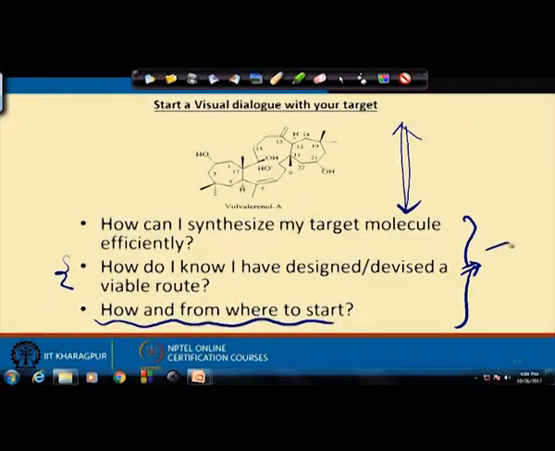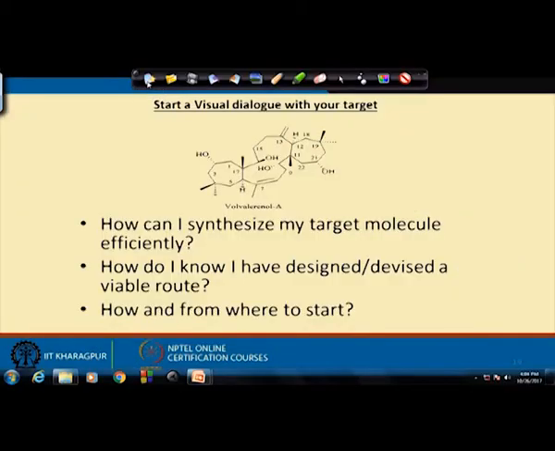Once you design a pathway, you have to practice it in the lab. So, you have to put the reactions, you have to get the product, you have to identify it, you have to characterize it, and then finally, once you come to the target, you have to check its analytical data, which should be matching with the original one, then your final goal is achieved.